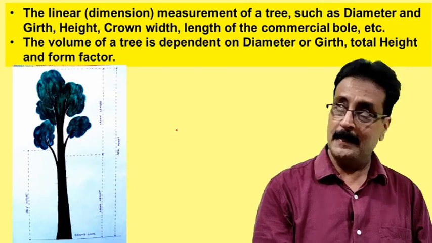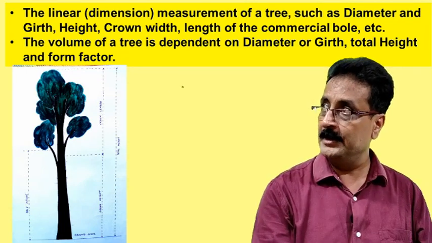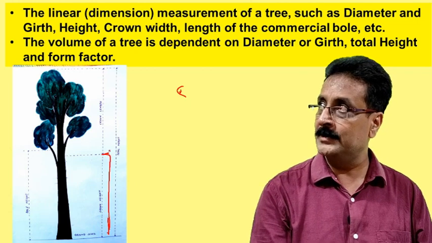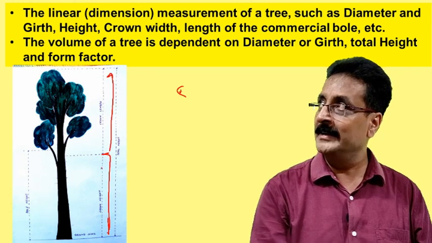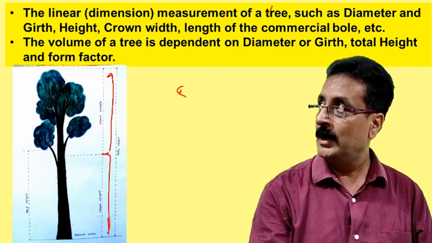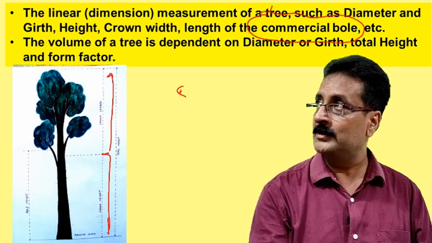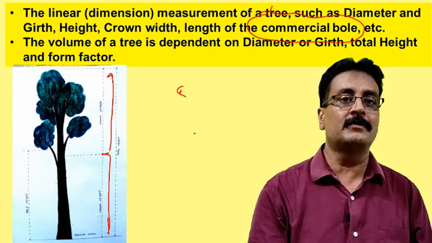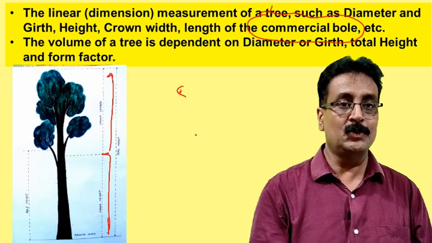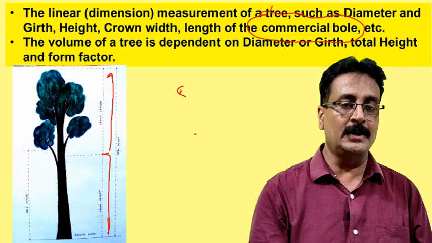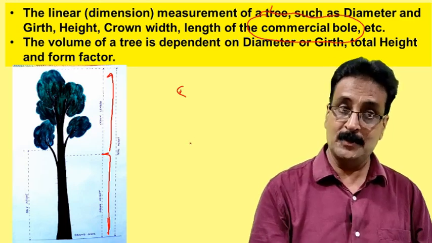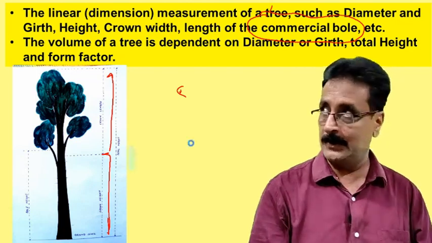Now that's why the linear dimensions: you can see this is the height, this is the bole height, this is the crown up to here. We should know about the linear measurement of that, because the commercial bole is important. When I talk of bole, I always talk of the commercial bole, because this will give us timber. Revenue is very, very important for forestry to survive nowadays, because we need to get money. Not only nowadays, even from carbon we are getting money in forestry. So that has to be measured. I'll also come to how to measure that.